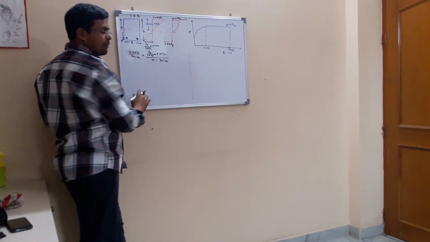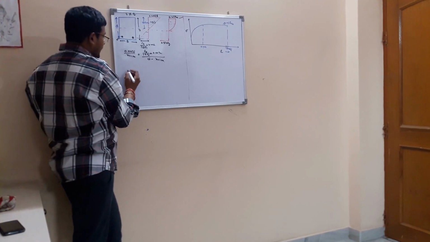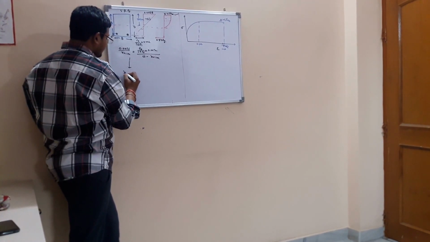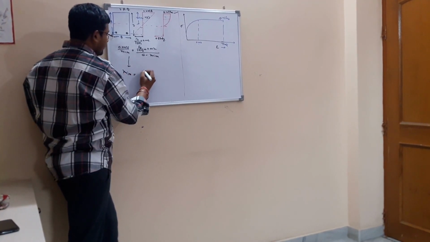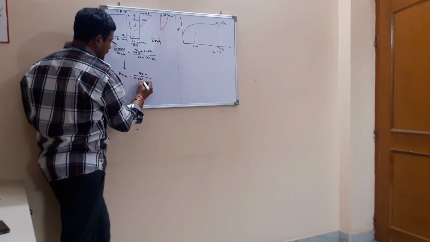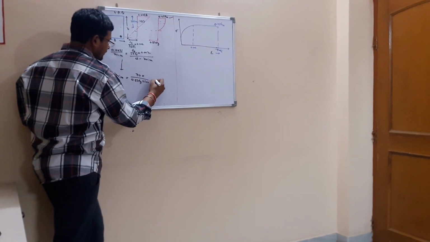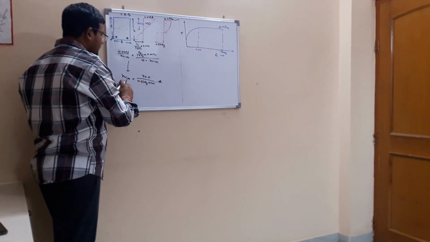Using normal mathematics, we can solve this equation easily. XU limiting will be 700 divided by (0.87 Fy plus 1100) times D. This is the limiting depth of neutral axis.